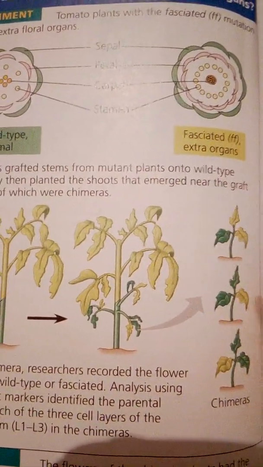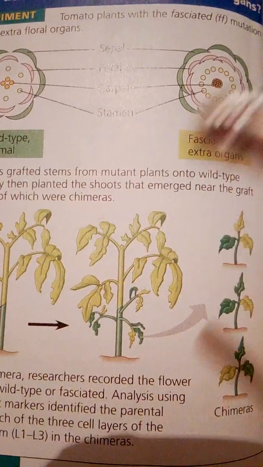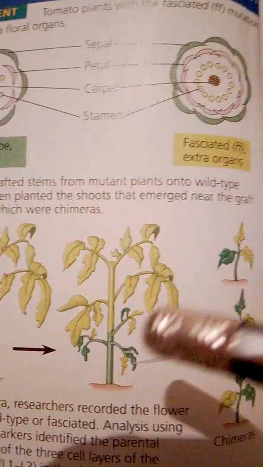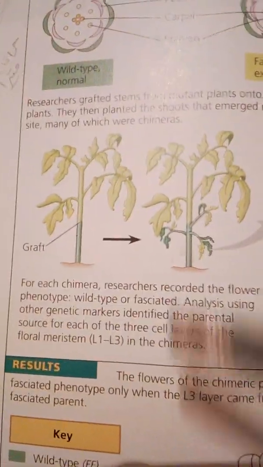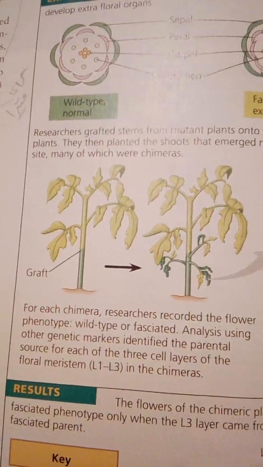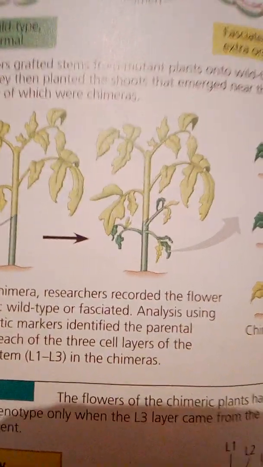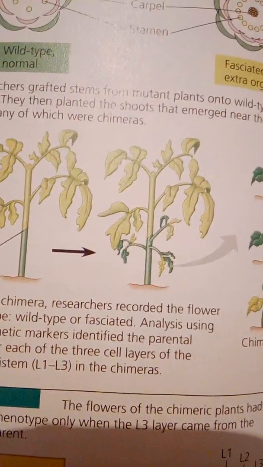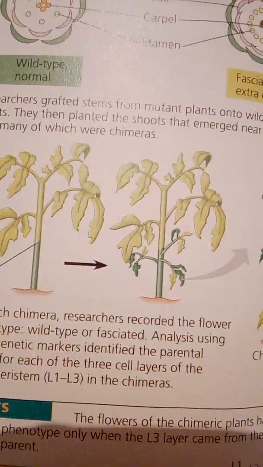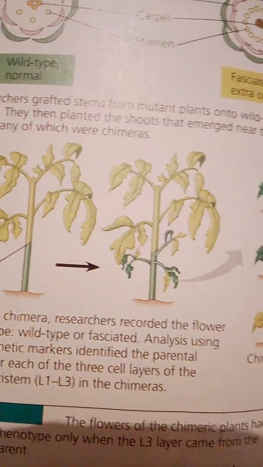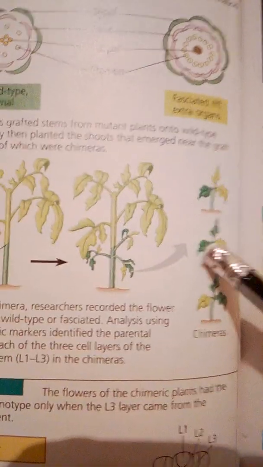Many of the new plants were chimeras, or organisms with a mixture of genetically different cells. Some chimeras produced floral meristems in which the three cell layers did not all come from the same parent. The researchers identified the parental sources of the meristem layers by monitoring other genetic markers, such as an unrelated mutation causing yellow leaves.